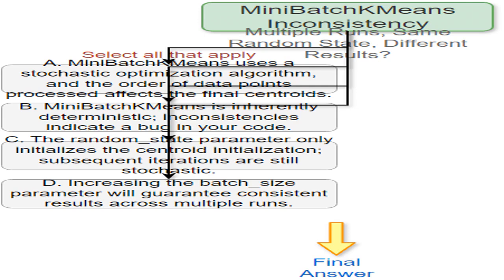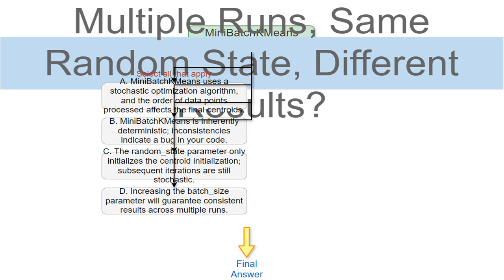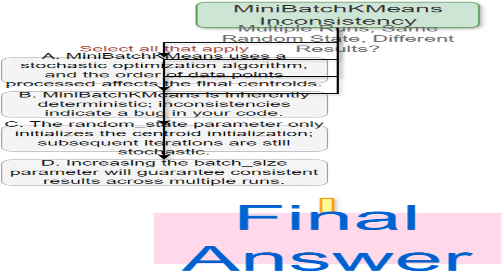I'll use this to summarize the core problem. Even when you keep the random state constant, running MiniBatchKMeans repeatedly on the same data gives different results. This directly illustrates why options A and C are correct answers. This indicates that more than one option from the choices provided correctly explains the observed inconsistency in MiniBatchKMeans' results. And, as we've seen, options A and C fit the description perfectly. The final answer is A and C because of the reasons explained in the previous sections.